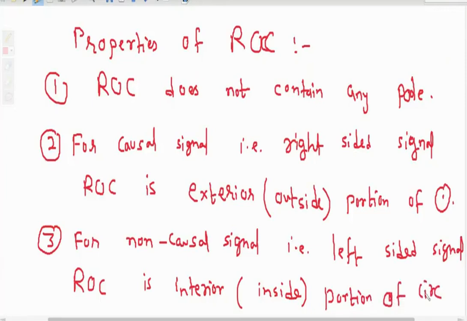So this is the third property of region of convergence.